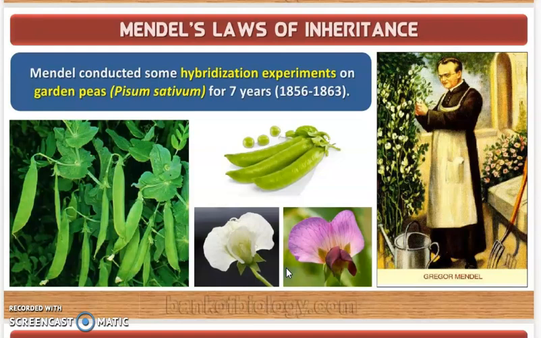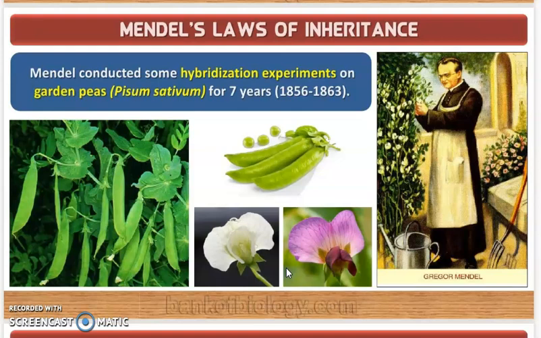Namely green peas, garden peas. He conducted experiments for about 7 years. And he proposed the law of inheritance in living organisms. He took the plant as a sample to study this inheritance pattern, and he came up with the laws of inheritance, right? He proposed the law of inheritance in living organisms.